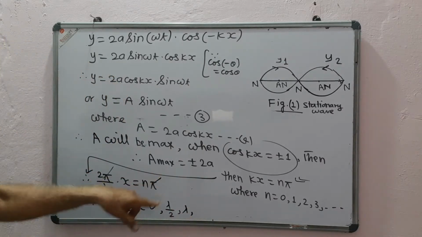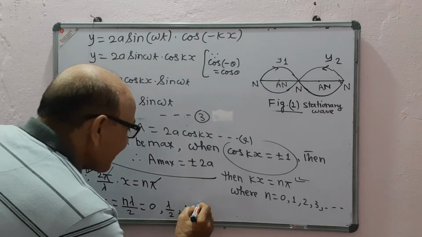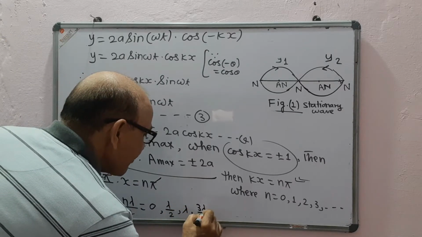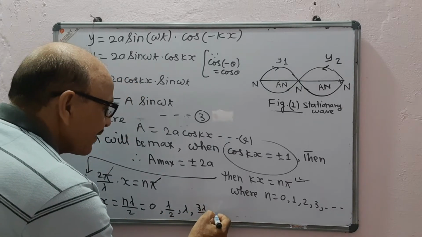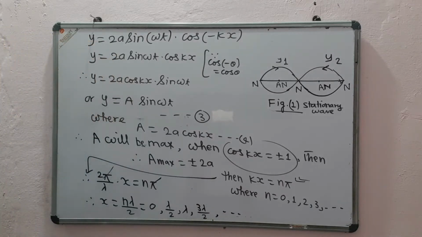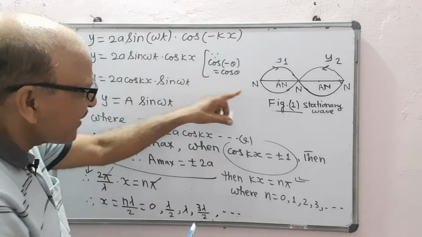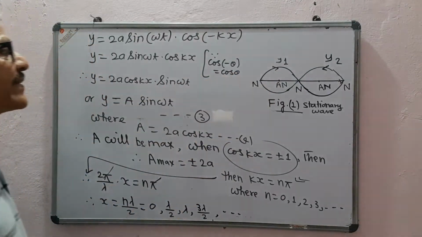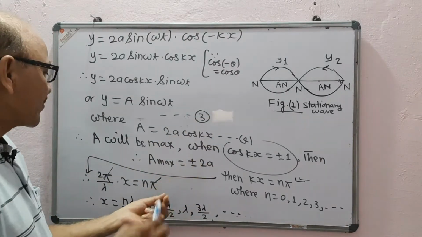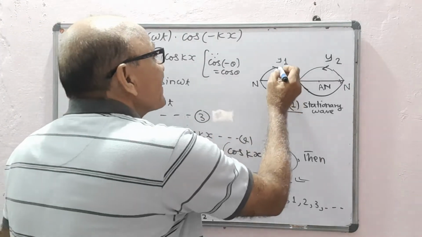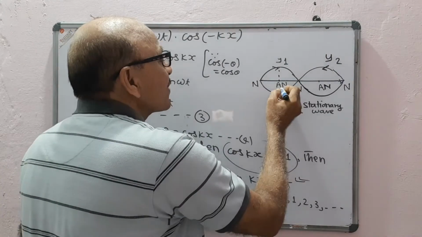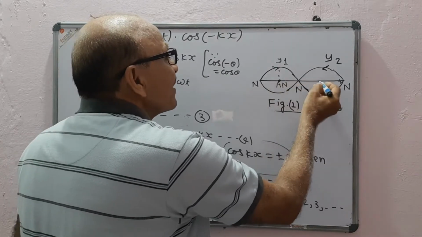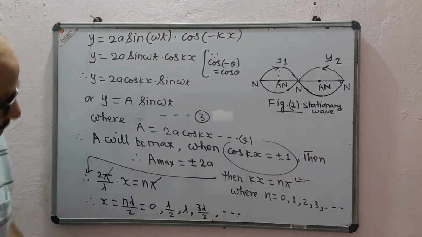When n = 3, you will get 3 lambda by 2, and so on. Such points where A has its maximum value are known as antinodes. At these points the amplitude is total 2a.